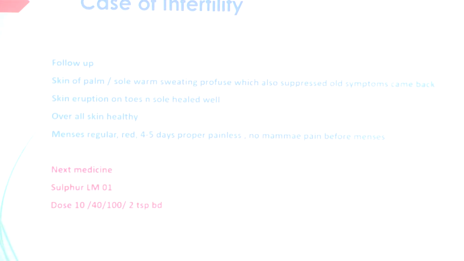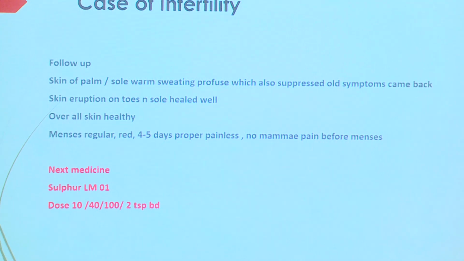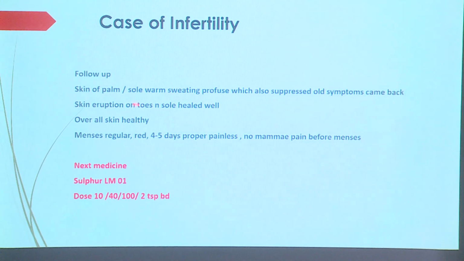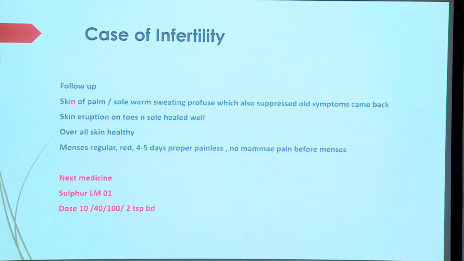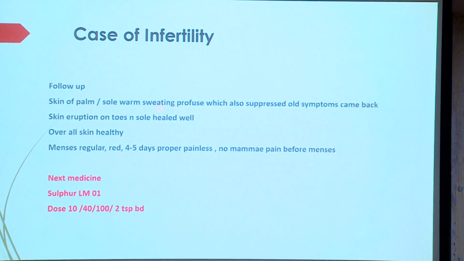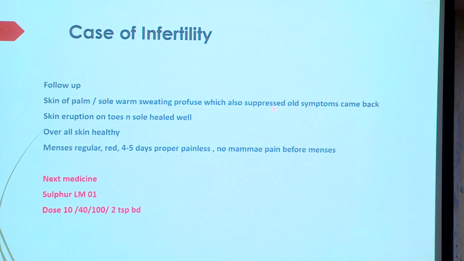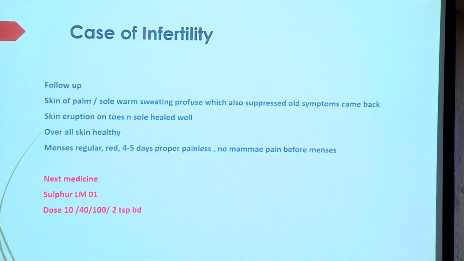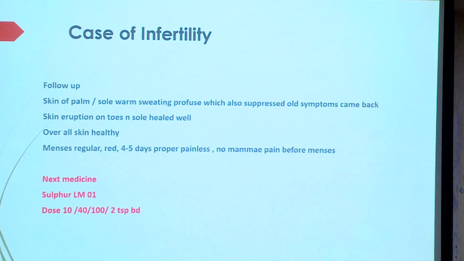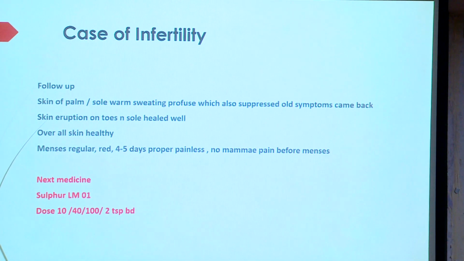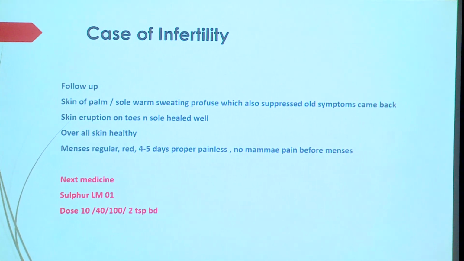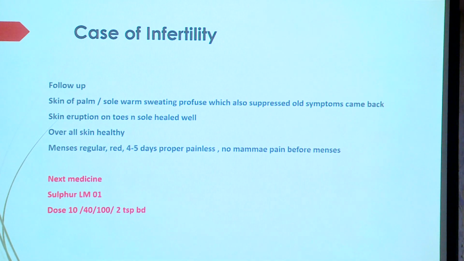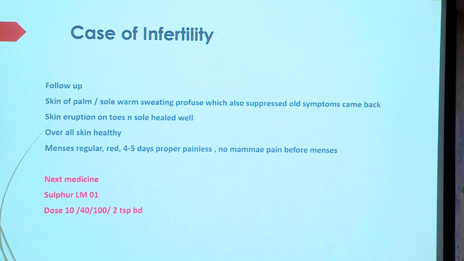After that, the pain in the mammary got reduced. After one bottle of 100 ml water, the old suppressed symptom came again, which was suppressed initially: skin of the palms and soles warm, sweating profusely. It was suppressed when she was taking homeopathy treatment in Mumbai. At night time, suddenly, by taking homeopathy medicine, the suppression happened within 1 month. The perspiration vanished totally.